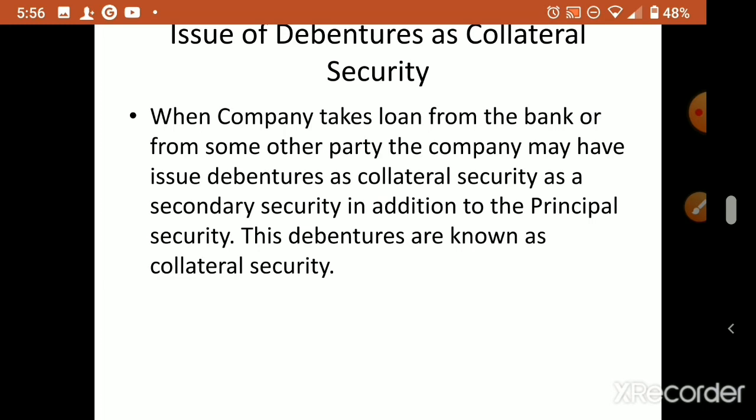Now the third case of issue is that we can issue or submit our debentures as a secondary security to the bank for the loan we have already taken. Usually the bank will ask for this when your primary security is not fulfilling the criteria, or the value of that primary security is not enough to cover the loan amount. Then the bank may ask you to submit a secondary security. That is called collateral security. So in this case, what should the company do? Where should the company show this? That is what we have to study now.